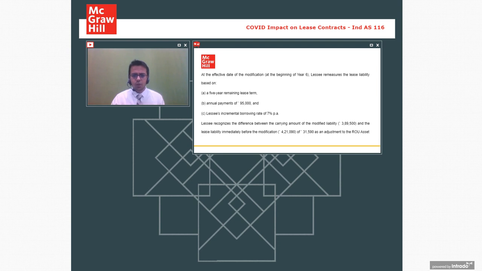Next one is accounting in the books is covered under which Ind AS? Indian Accounting Standard 116 is dealing with the accounting over here. Okay. Next one. Is there a carve out? Carve outs are a bit different. Indian Accounting Standard 116 doesn't have any carve out. As I told you, there are carve-ins. Okay.